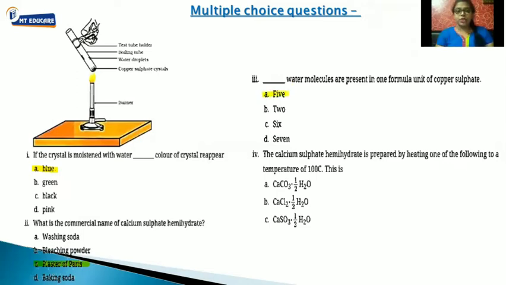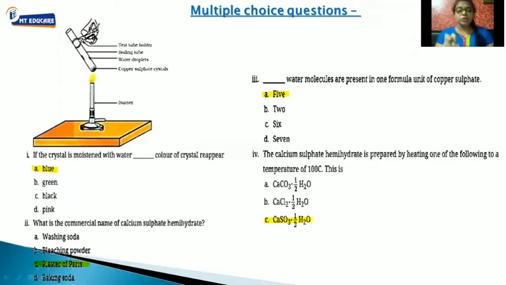Fine. Last question. Calcium sulfate hemihydrate, this is nothing but plaster of Paris, is prepared by heating one of the following to the temperature of 100 degrees Celsius. So what is plaster of Paris? Plaster of Paris is nothing but CaSO4 half H2O. Is this clear? So here we have 4 questions, and each of them is of 1 mark. So from this one question itself, you get 4 marks.